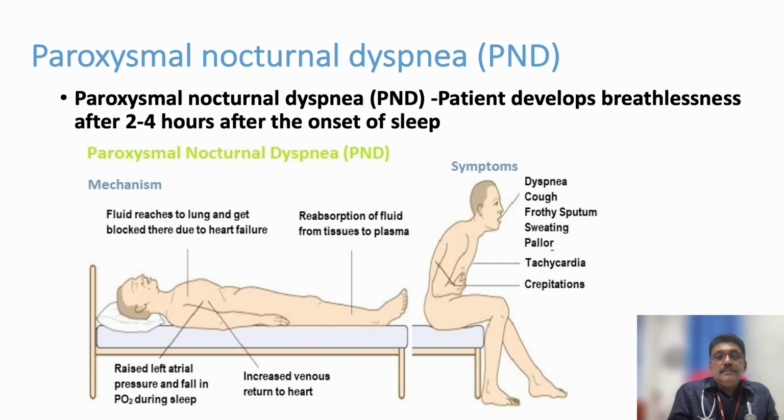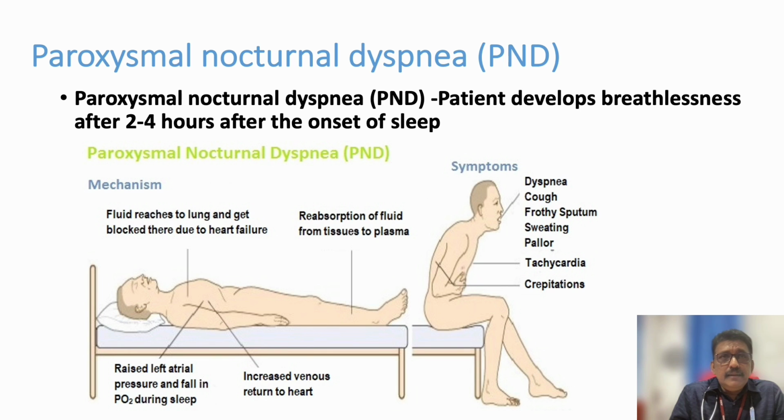Now there is a condition called paroxysmal nocturnal dyspnea. Take any patient who has a failing heart, not completely failed, but an impending failure or mild cardiac failure. Normally, when the patient is standing up and walking, the circulation is taken care of by the walking or standing. More blood can be pulled to the peripheries, and from there it may go to the extravascular compartment. But when the patient is lying down, all the blood or fluid in the peripheral circulation or extravascular compartment may shift to the intravascular compartment during night time.